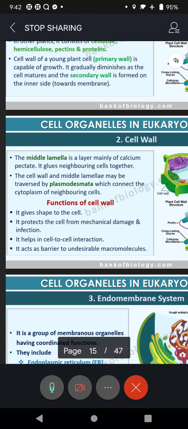The cell wall and middle lamella may be traversed by small, finger-like structures I have just shown you, the plasmodesmata, and this connects the cytoplasm of neighboring cells. Cell to cell will be joined by plasmodesmata. What is the function of the cell wall?